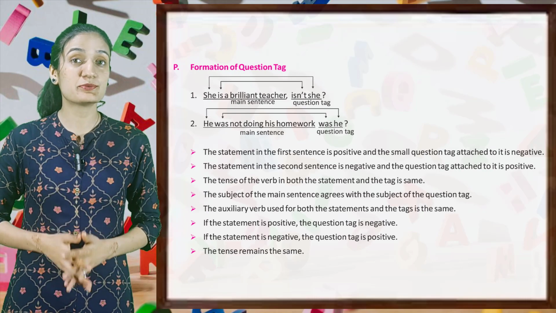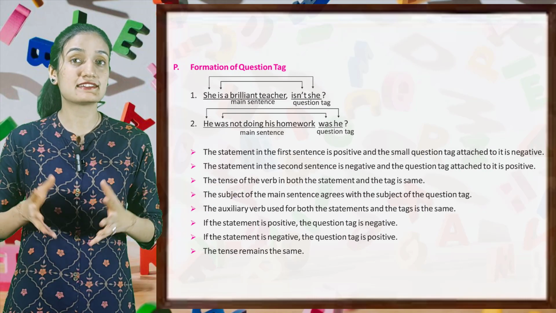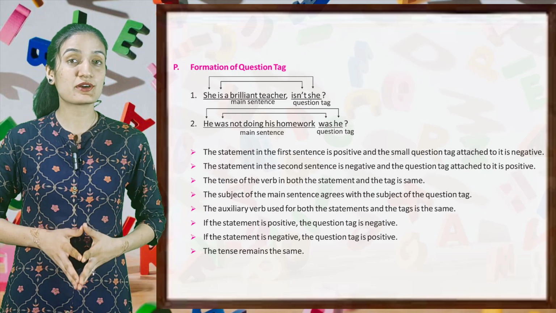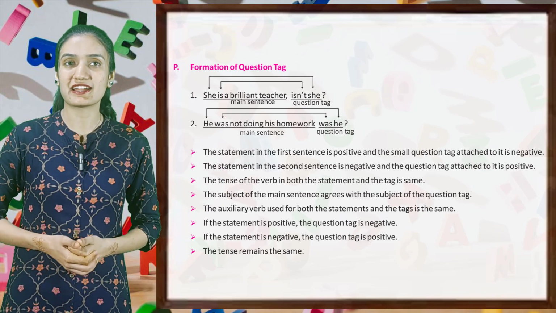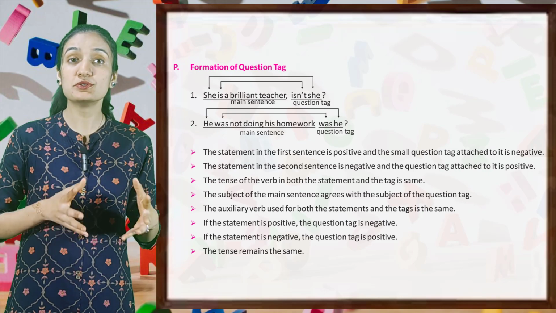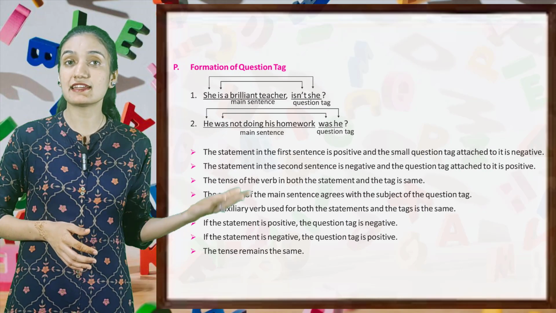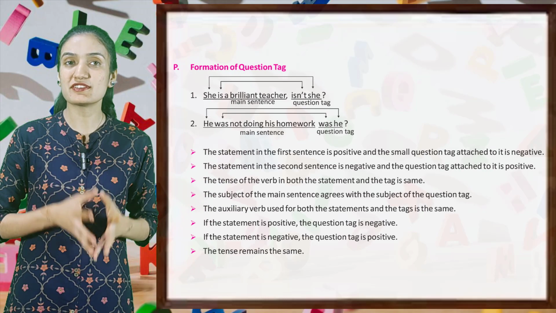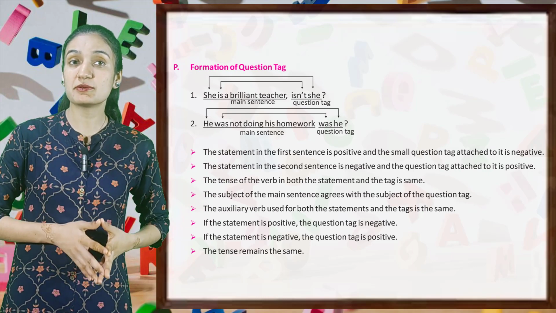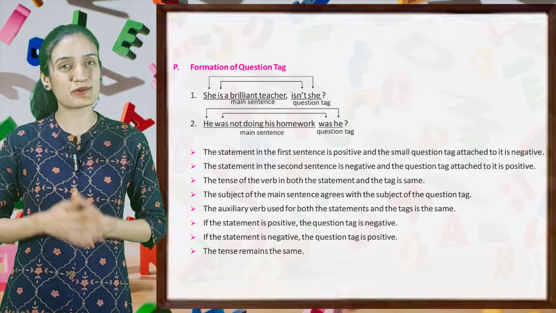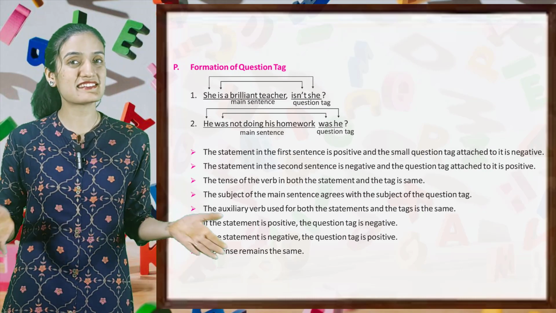The tense of the verb in both the statement and the tag is the same. The subject of the main sentence agrees with the subject of the question tag. The auxiliary verb used for both the statement and the tag is the same. If the statement is positive, the question tag is negative. If the statement is negative, the question tag is positive. The tense remains the same.